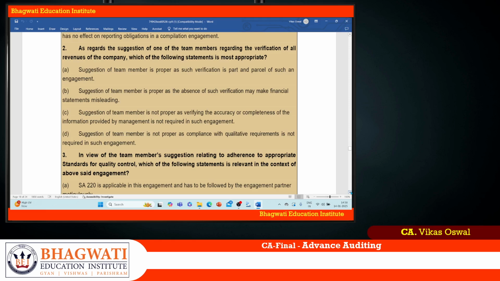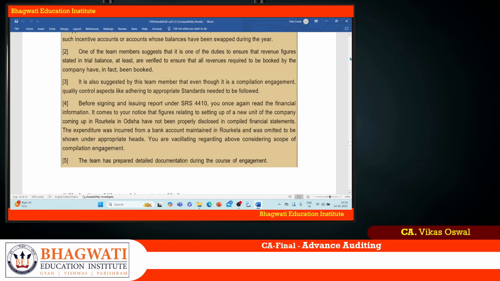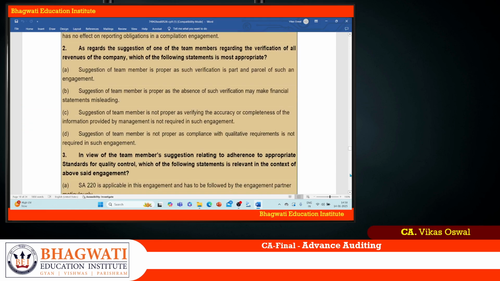Now let me go back to the question, the second one. One of the team members suggests that it is one of the duties to ensure that revenue figures stated in the trial balance are verified, to ensure that all revenues required to be booked by the company, in fact, have been booked. Totally ruled out. We are not here to check anything. We are not here to do any verification job. Compilation engagement does not involve any verification job. So that is not at all correct.